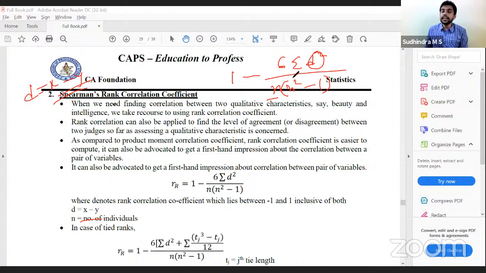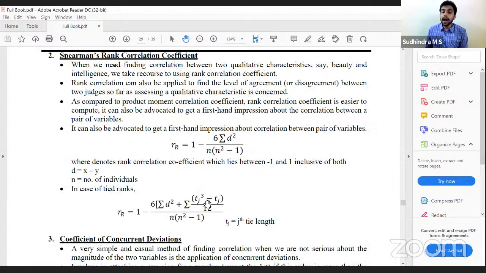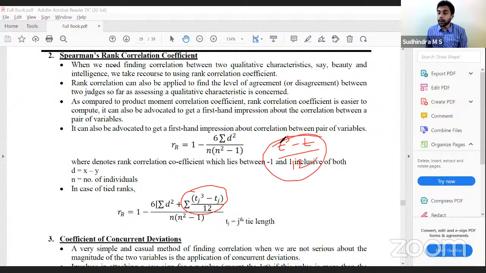In case of tied ranks, we have to additionally give effect to this. We have to calculate t cube minus t divided by 12 for each such tie. What is t? Length of the tie. If rank 2 is tied for 3 values, then for this it is 3 cube minus 3 by 12. If rank 5 is tied for 2 values, 2 cube minus 2 by 12.